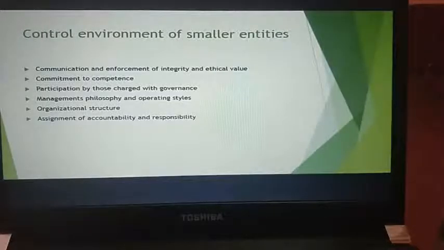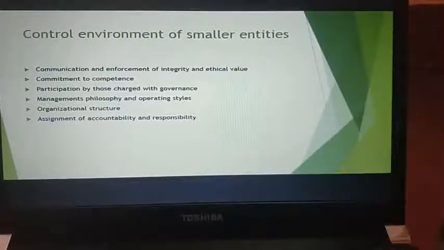Next, assignment of accountability and responsibility. How are you assigning accountability and responsibility? Basically, you can have various departments like your finance department, HR department. How are you dividing your departments and how are you holding them accountable and responsible for things?